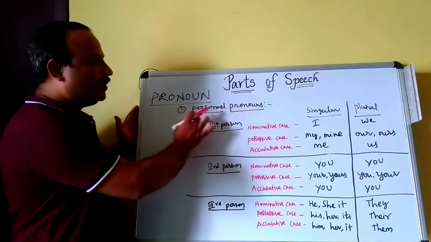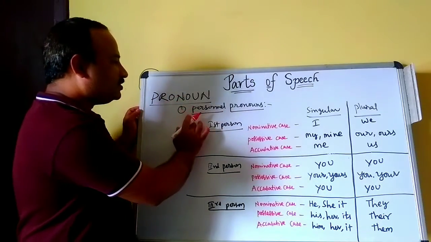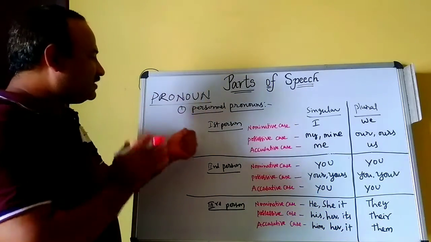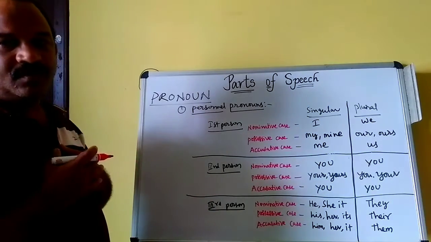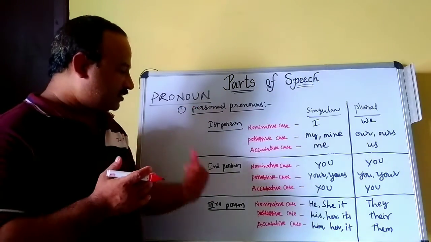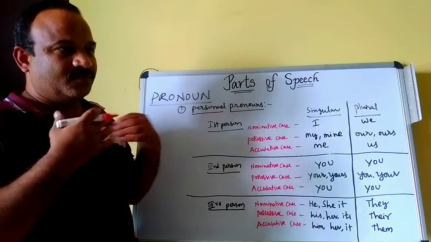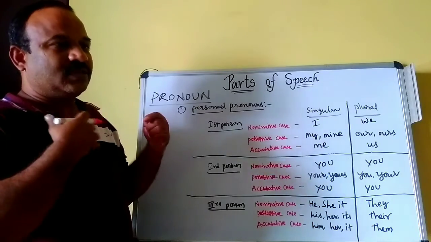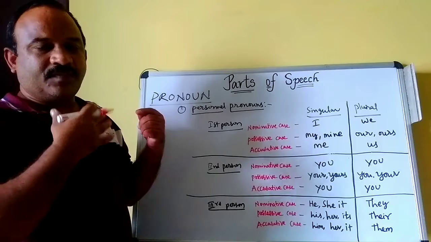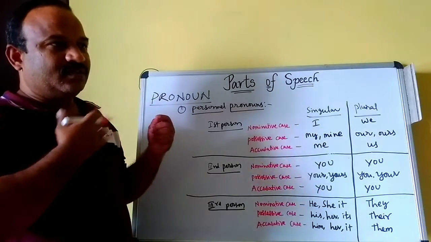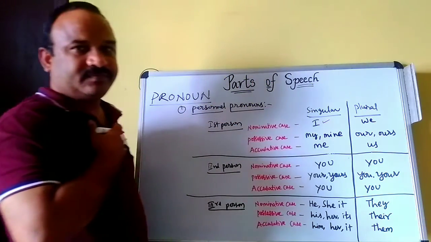Now, personal pronouns. In the personal pronouns, there are first person, second person, third person. First person is always me. The person who is talking, the person who is speaking. That is I. The first person, I.